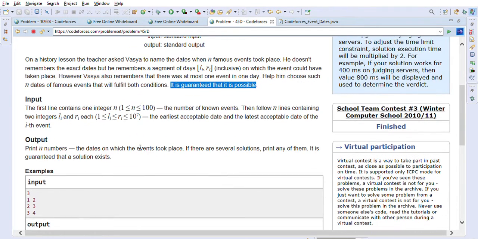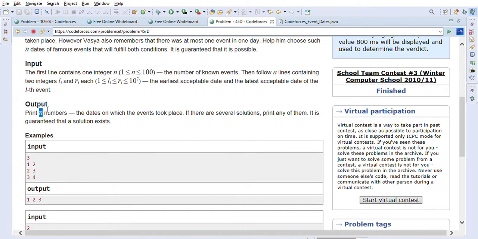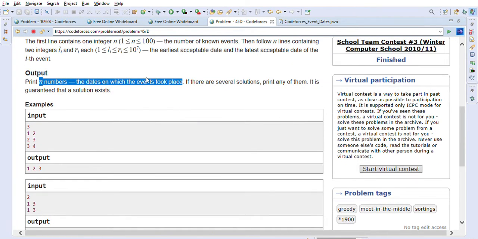So let's look into what input is given to us. The first line contains integer n, which is the number of known events, and the following n lines contain li and ri for each event, left and right side, like starting and ending. For example, here are three events, and this is the description of the events, and we have to print n numbers, and those are the dates on which the events took place. If there are several solutions, print any of them. It is guaranteed that a solution exists. So this is what the problem statement says.